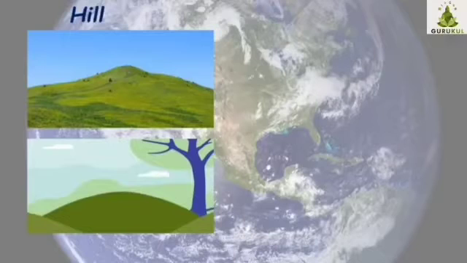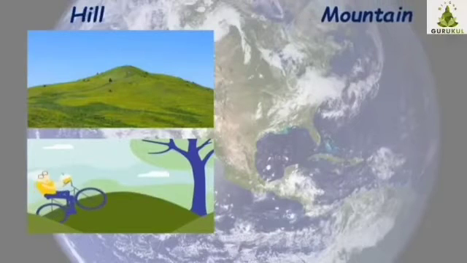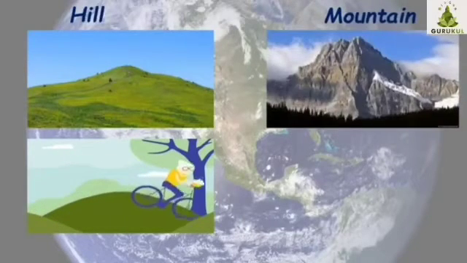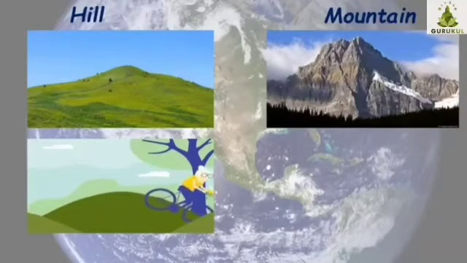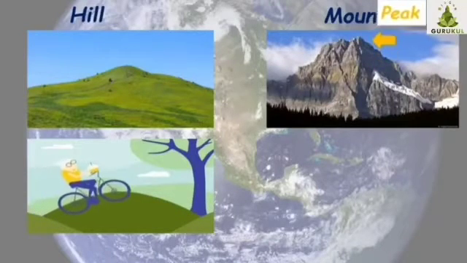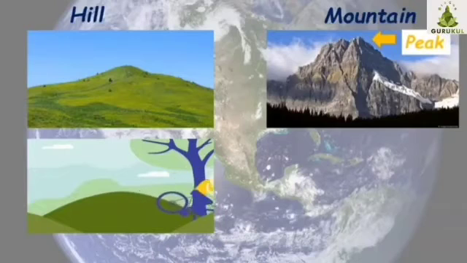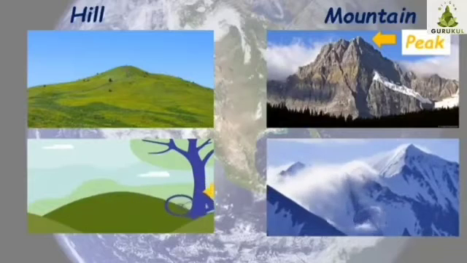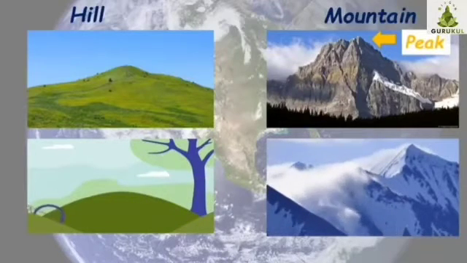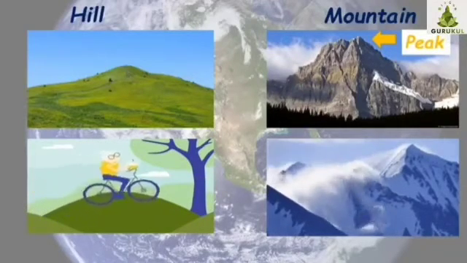Next is mountain. A mountain is the raised part of the Earth's surface, much larger than a hill. The top of the mountain is called its peak. The peaks of some high mountains are covered with snow. The climate in these highlands is cooler in summer and cold in winter.